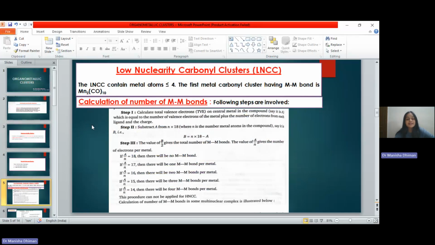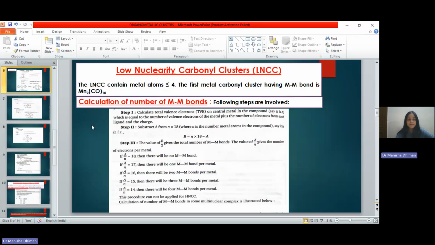If the value of A by N is 16, there will be 2 M-M bonds per metal. If the value is 15, there will be 3 M-M bonds per metal and so on. So we can follow this procedure to calculate the number of M-M bonds present in low nuclearity carbonyl clusters and ultimately suggest or determine the structure of these compounds. Now we will be solving some examples to get a clear overview of these steps.